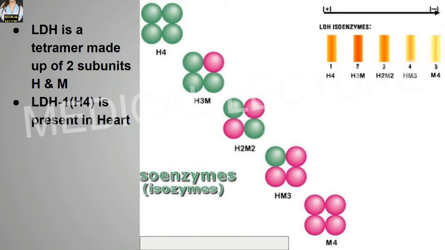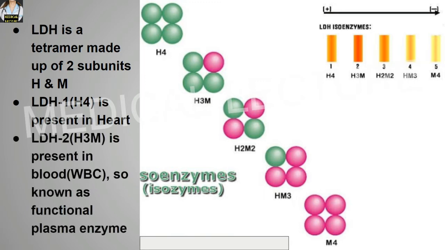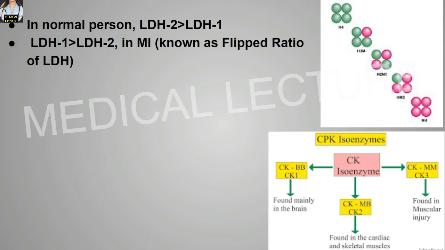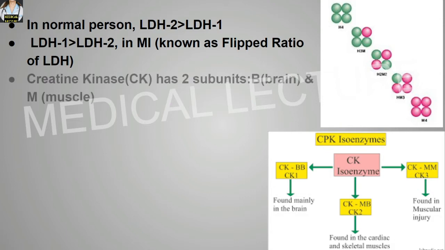LDH1, that means the H4, is present in the heart. LDH2, that means the H3M, is present in the blood, especially in the WBCs, so it is known as the functional plasma enzyme. In a normal person, LDH2 is more than LDH1. LDH1 is more than LDH2 in myocardial infarction, and this is known as the flipped ratio of the LDH, basically happening in the myocardial infarction.